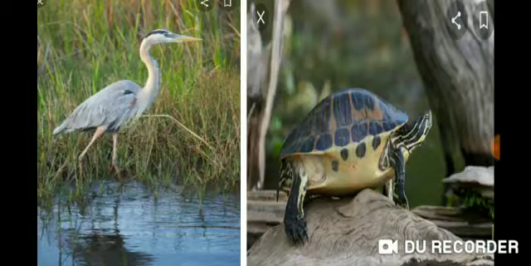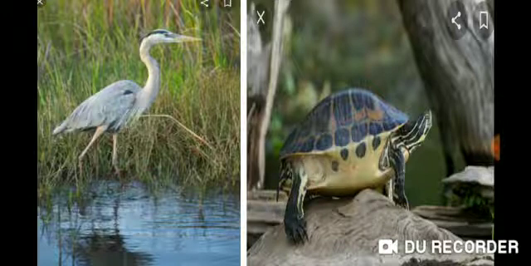Now, dear students, look at the next picture. You have seen blue herons in the marsh. Look, it has a long beak and thin, long legs. Blue herons' long and thin legs help them to walk in water easily. And it has a long beak to catch fish easily. Now look at the second picture. What have you seen? You have seen a turtle in the second picture. Turtles also live in the marsh environment.